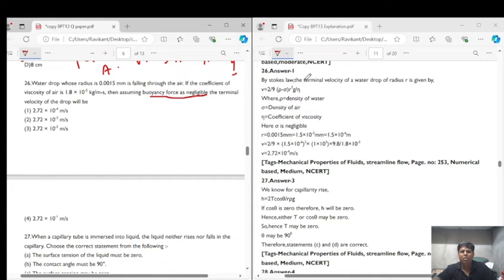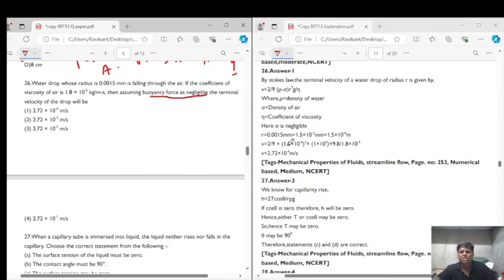We have all the values. We know the density of water is 1 gram per centimeter cube, or 1000 kilogram per meter cube, right? R is given to us as 0.0015 millimeters.